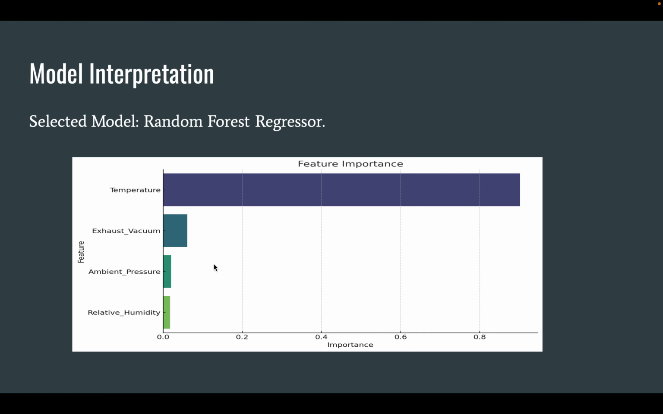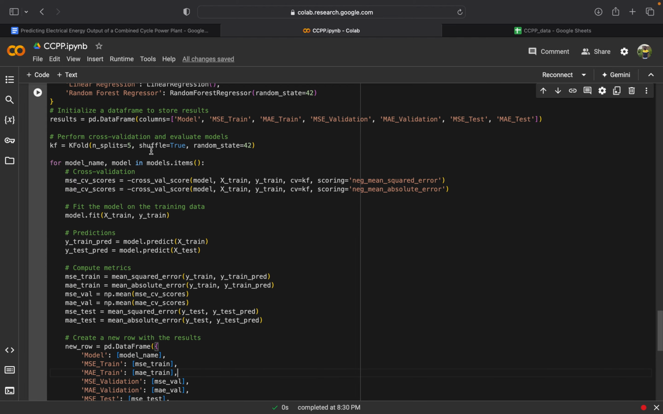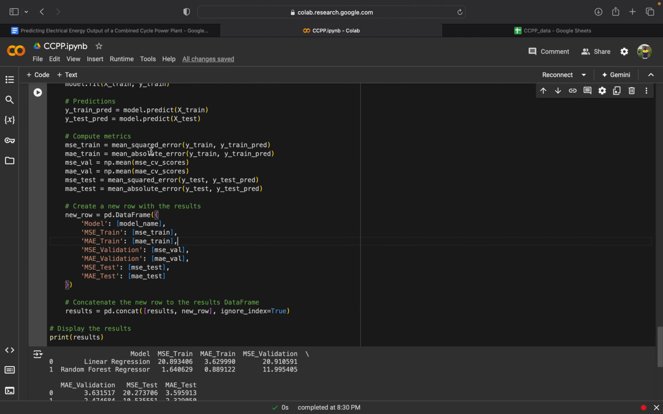In conclusion, the random forest model provided a more accurate prediction of the power plant's energy output compared to the linear regression model. Understanding the key contributing factors such as temperature and exhaust vacuum can help in optimizing the power plant operations. And I've used Google's Colab to perform all these computations and run my models.